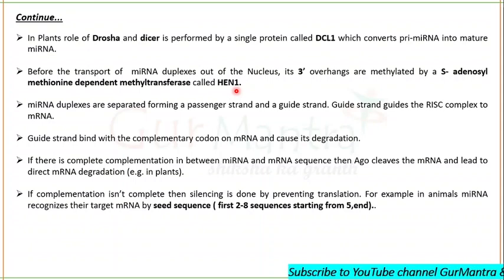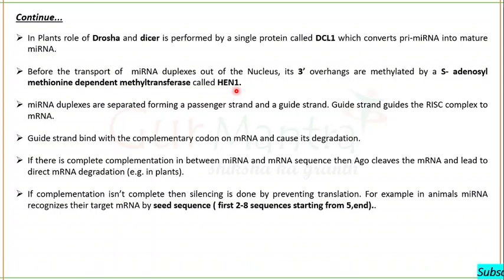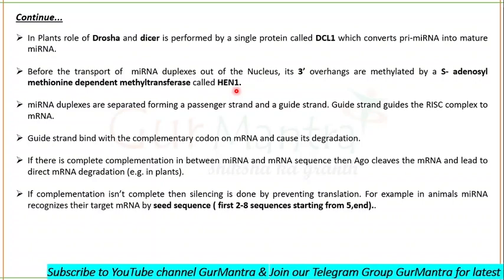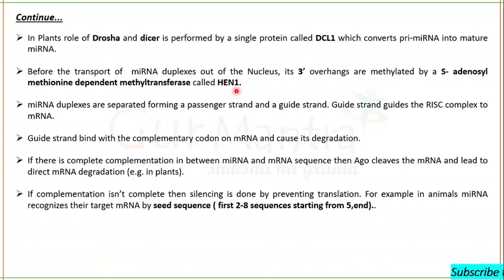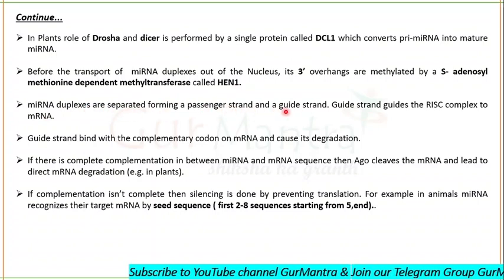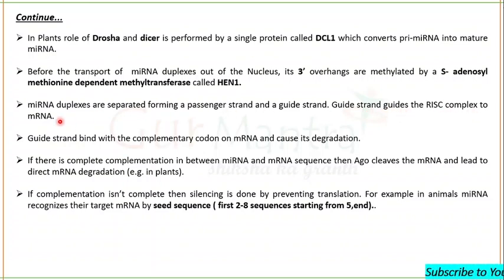Fine. I told you in my previous lecture that such a mechanism of methylation does not occur in animal miRNA, but it will definitely be present in plant miRNA. So these miRNA duplexes will be separated, forming a passenger strand and a guide strand. This guide strand will guide the RISC complex to the mRNA. Clear?